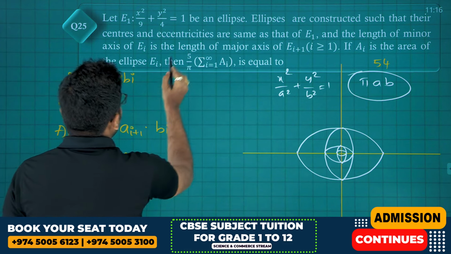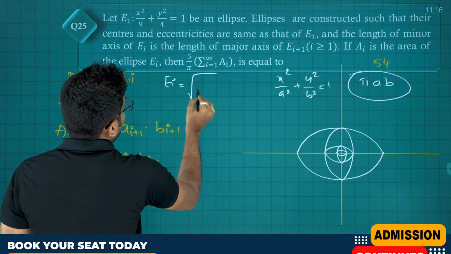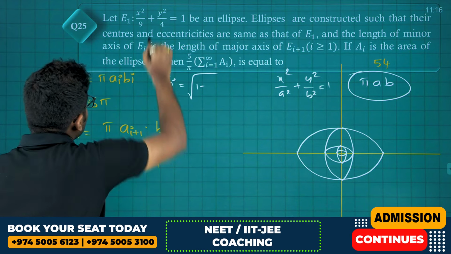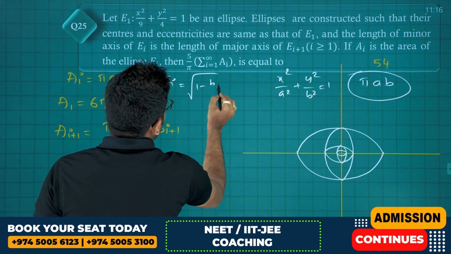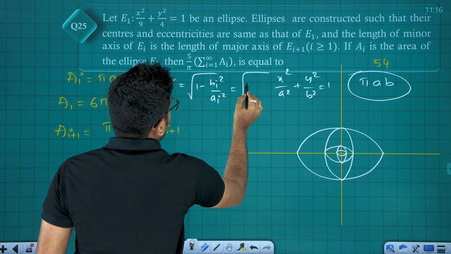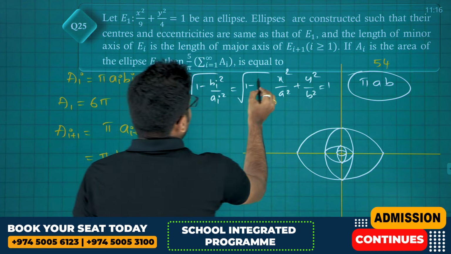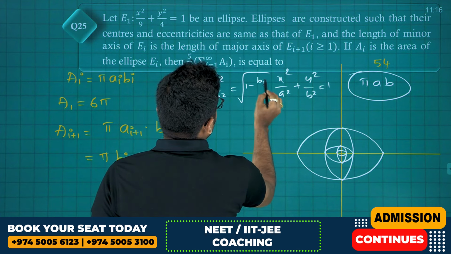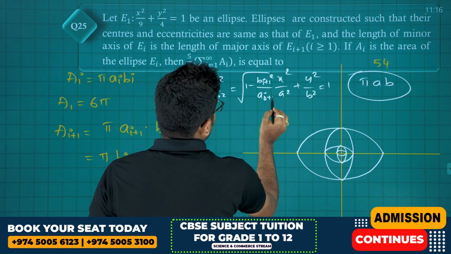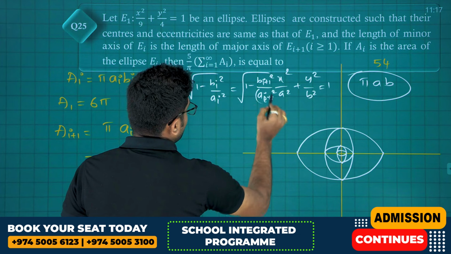What is the eccentricity of Ei? Eccentricity of Ei is the square root of 1 minus small square by big square, that is bi square divided by ai square, which is equal to the square root of 1 minus bi plus 1 whole square divided by ai plus 1 whole square.